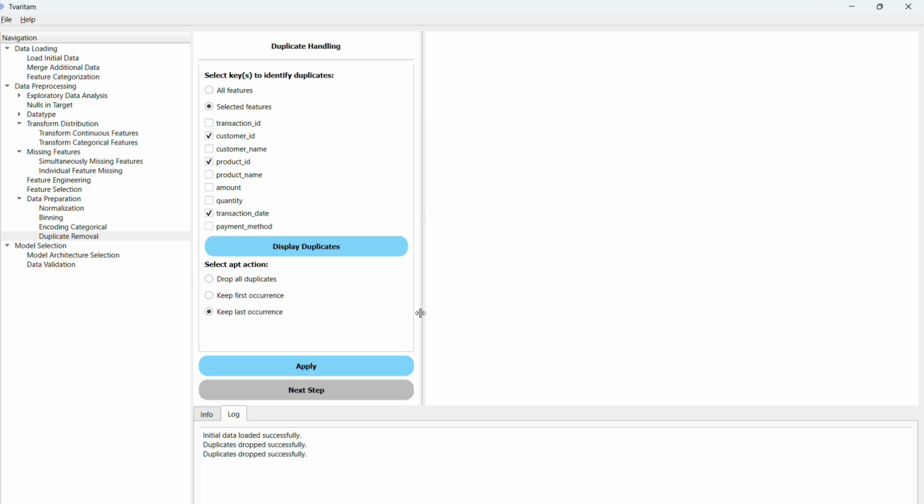So this was how we can handle duplicates, and you can either go with all features or you can select the features or the keys and just select the apt action, click on apply, and all the duplicates would be handled based on what action you are selecting.